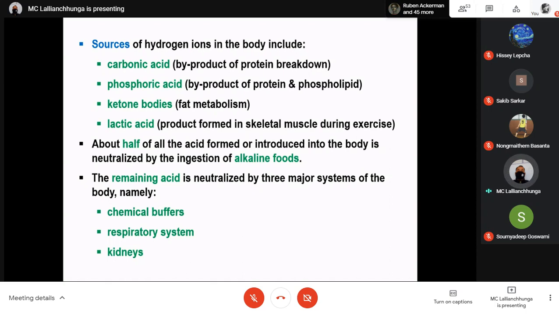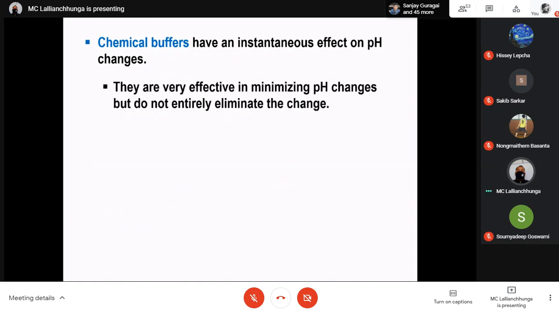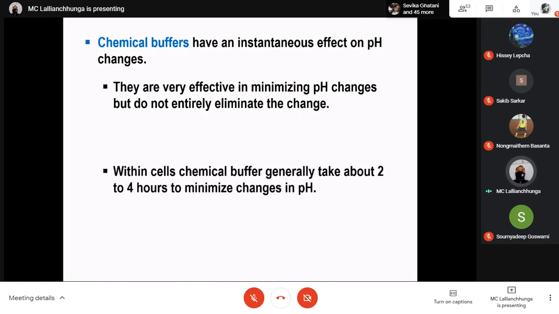And you already know kidney. In the kidney, you already know that phosphate group and amino buffer, all these things we have already discussed. Chemical buffers have an instantaneous effect on pH changes. They are very effective in minimizing pH changes, but do not entirely eliminate the change. They are important in controlling pH changes, but they cannot entirely eliminate the change.